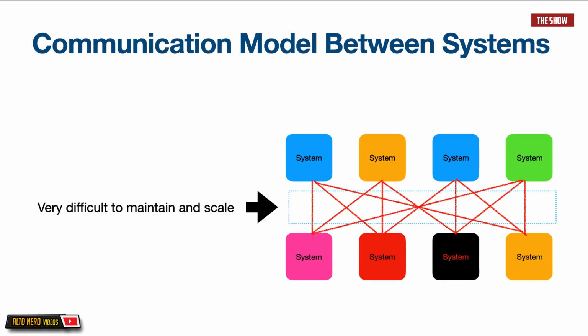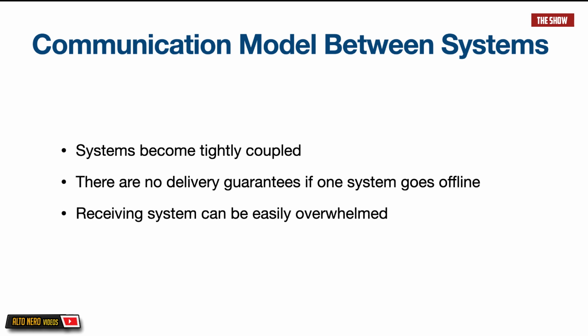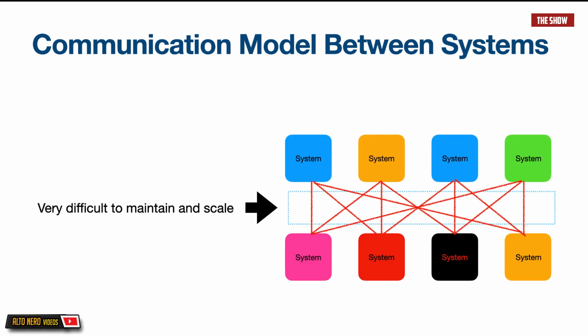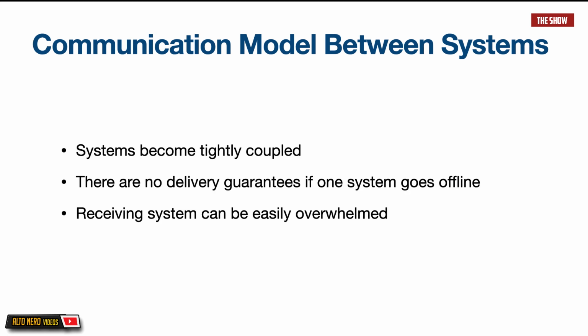However, when more and more systems need to communicate between each other, point-to-point communication becomes very difficult to scale. This is because the systems become tightly coupled. One system, in order to send a message to the other, needs to know about the other, right? So system A needs to know about system B, and then system B needs to know about system C. This is really difficult to scale. That's why we say that with point-to-point communication, systems become tightly coupled.